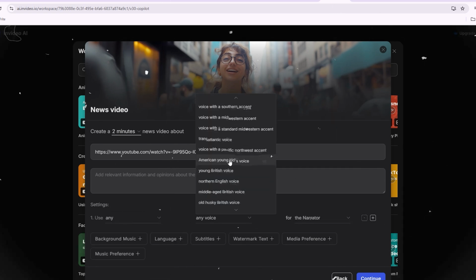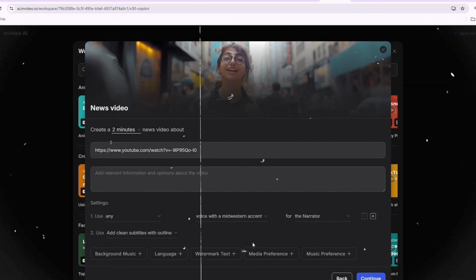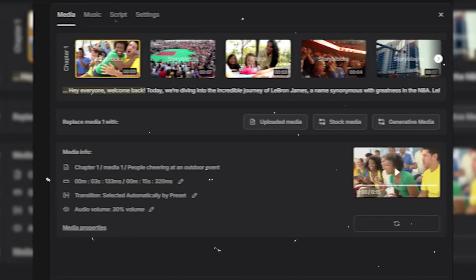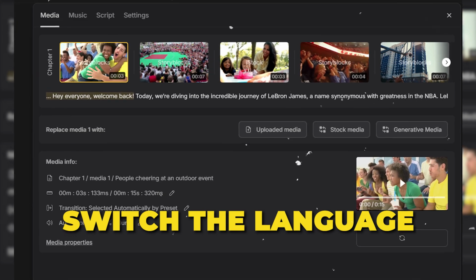You can customize the voice type and add subtitles for extra engagement. Once you've set these preferences, click Generate. InVideo will summarize the article into a video format. You can tweak the script, change scenes, or even switch the language of the video to reach a broader audience.